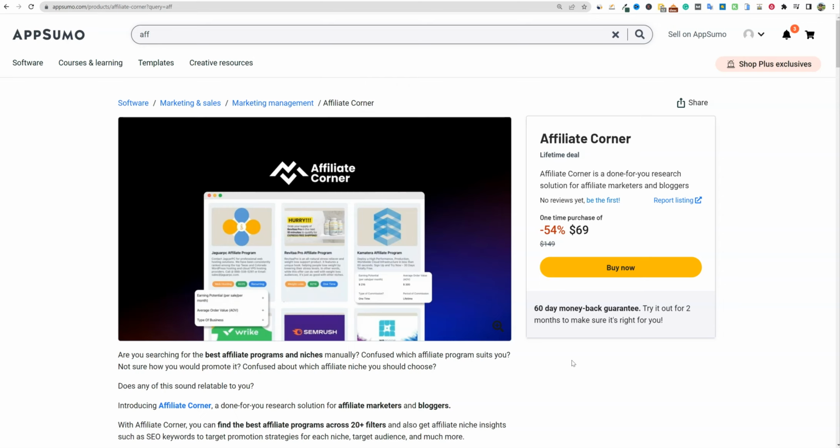So this is one of those tools that, before I even get into it, is probably going to be extremely useful for those that are new affiliates that don't know what to promote, don't know what niche to get into. One of the only reasons why I probably didn't get around to actually going and purchasing the product is because I don't feel like I really need a product like this. I'm very much aware of different platforms, and I've made 6 figures for 2 years in a row as an affiliate, so I'm pretty experienced when it comes to this stuff.